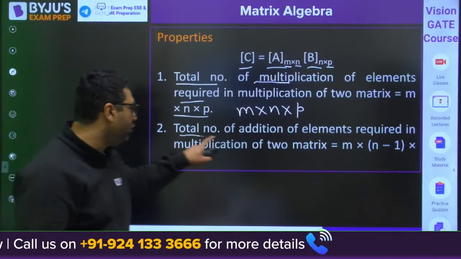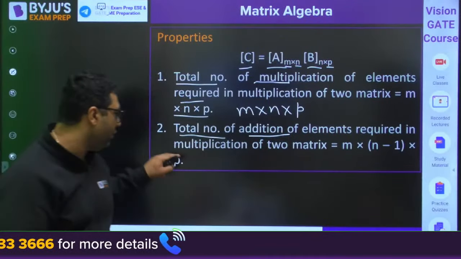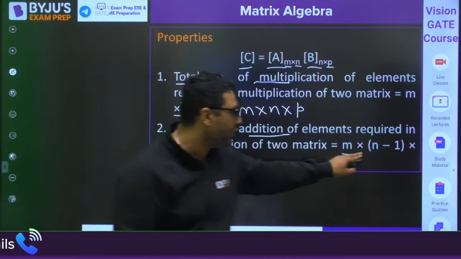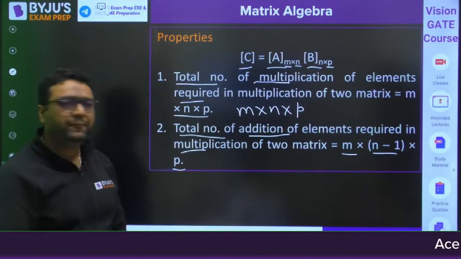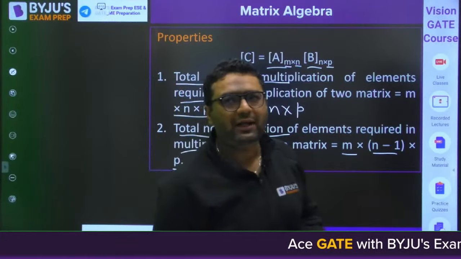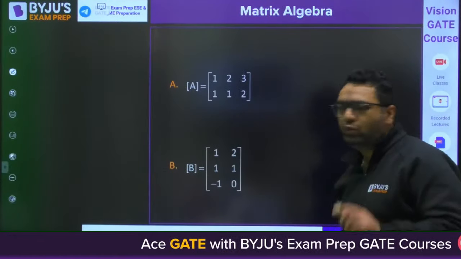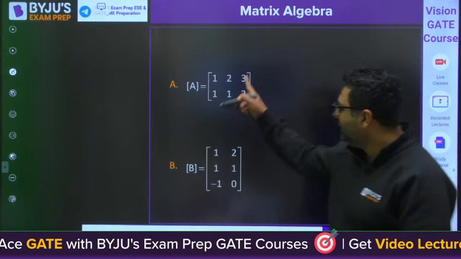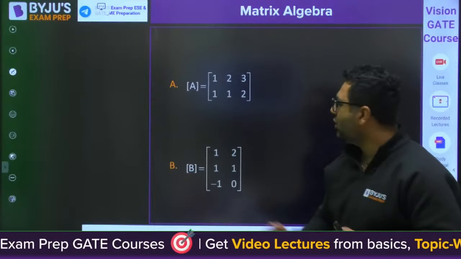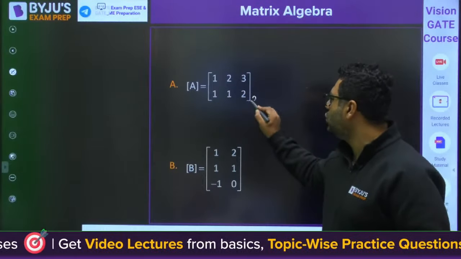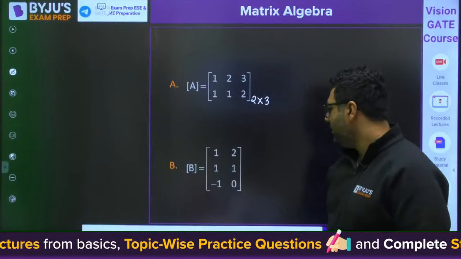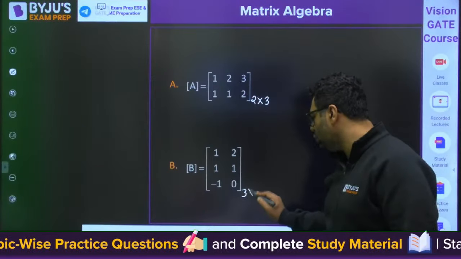And if you are talking about the total number of additions required in multiplication, it is M cross (N minus 1) cross P. You can have this type of question, and I am showing you one question to make you understand that. These are two matrices. Matrix A has 2 rows and 3 columns. Matrix B has 3 rows and 2 columns.